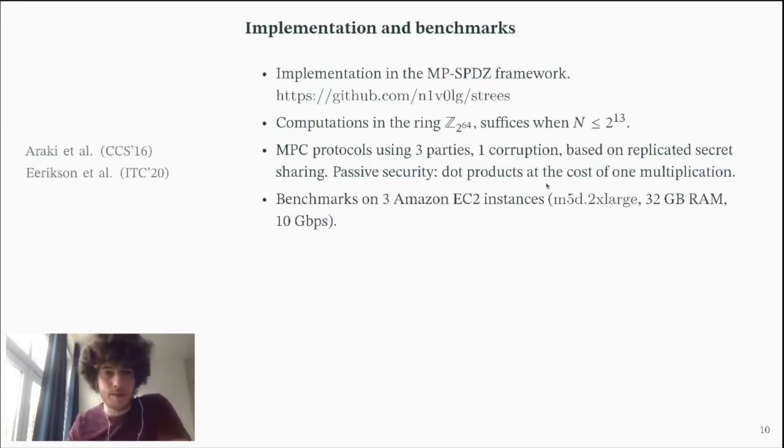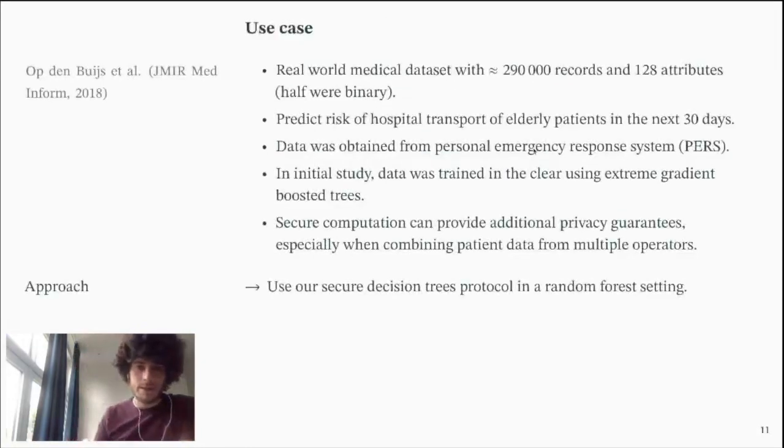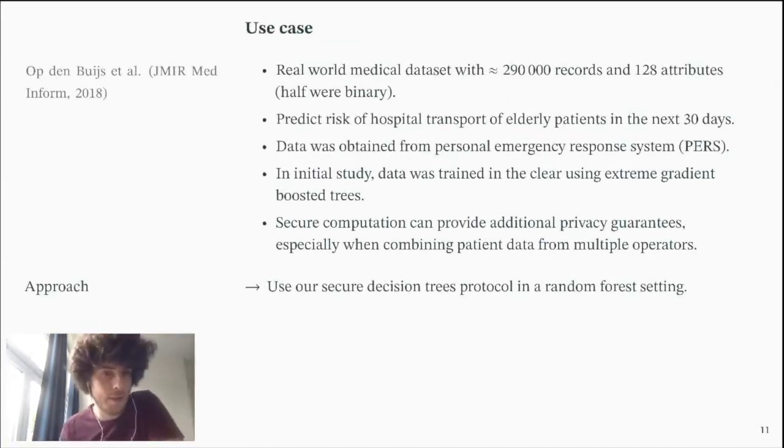Then we ran benchmarks on the Amazon cloud, and we use the running times for these. As I mentioned at the start, we have this use case. We validated whether we can achieve comparable accuracy and an acceptable running time with our protocol compared to a state-of-the-art in-the-clear method.